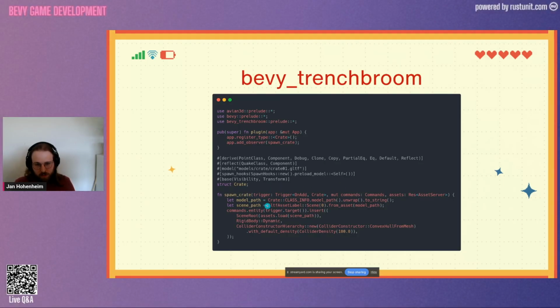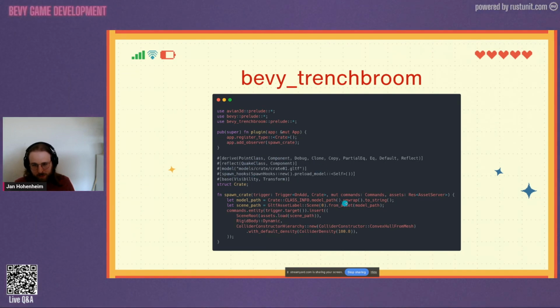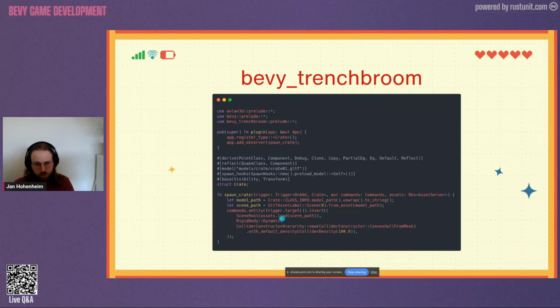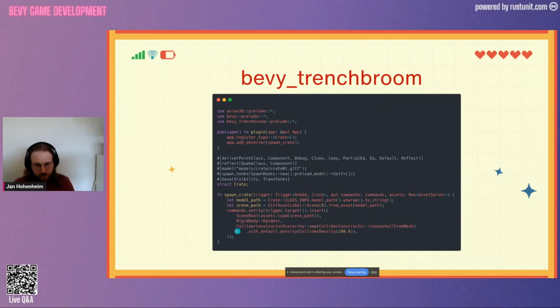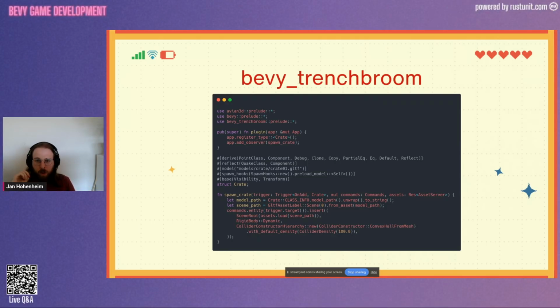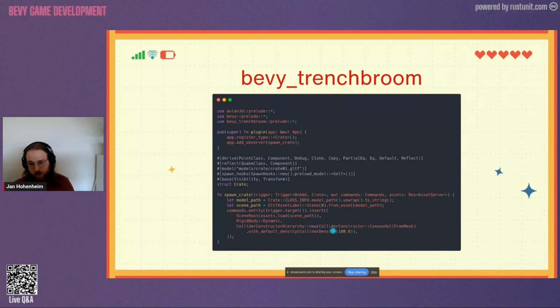Here, what we do is we get this path that we gave the model up here. We get the path here. We convert it into a scene. Then we can spawn it as a regular old scene root. And here, if you have ever used Avian, this will look very, very familiar to you. We would just tell it it's a dynamic rigid body. Here we have a collider constructor hierarchy. If you've never used this, it's really nice. What this does is it goes through a scene, through all of its children once it has loaded. And for all meshes, it will generate a collider for this mesh. In this case, it generates a convex hull.